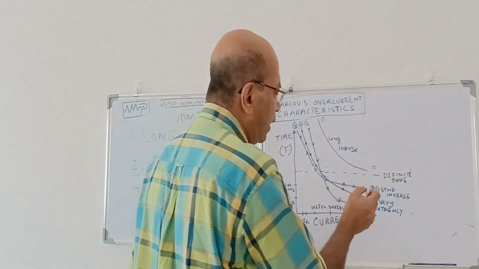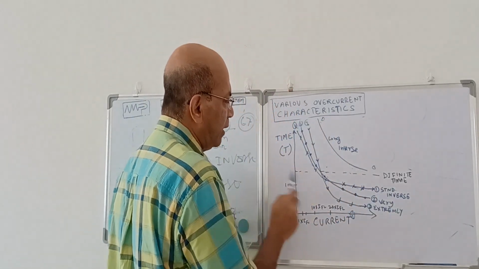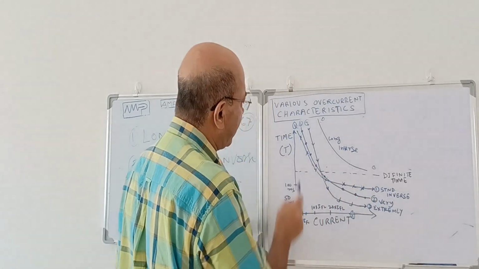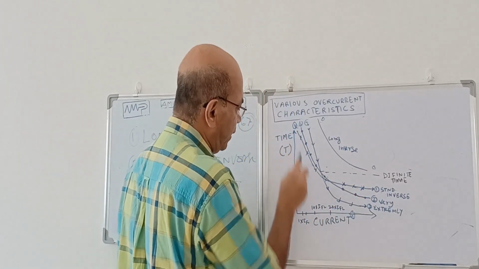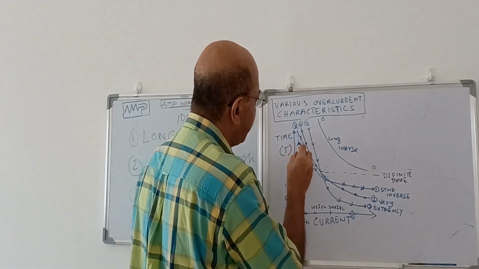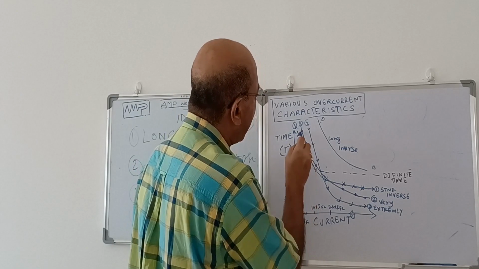Now, the second one is a standard inverse. You see how it starts from here. This standard inverse operation started first, when the current is here. This started pick up when the others are not operating.